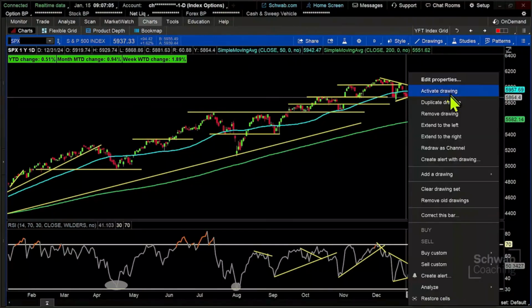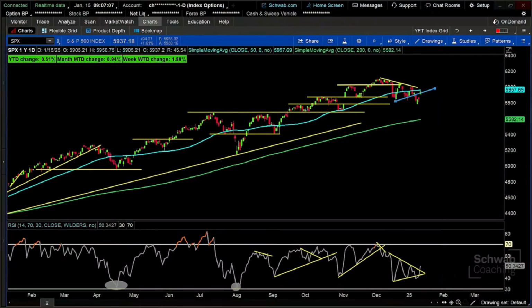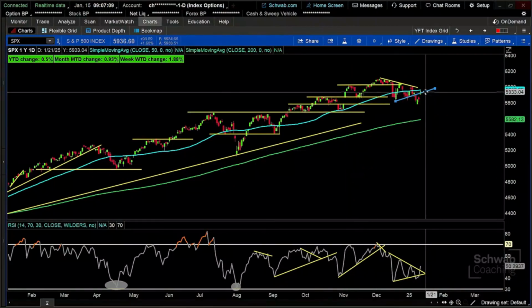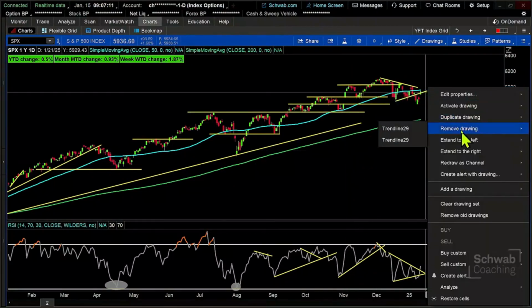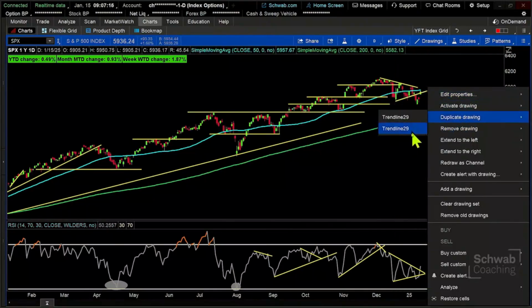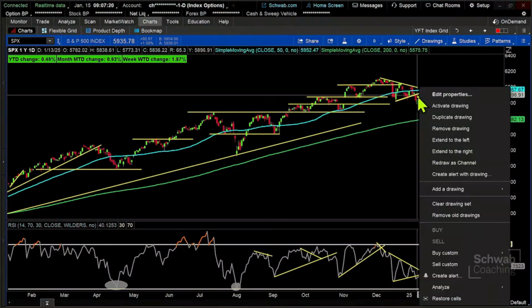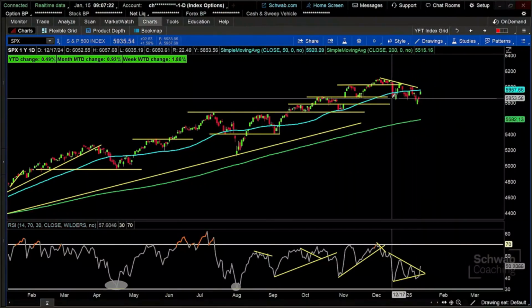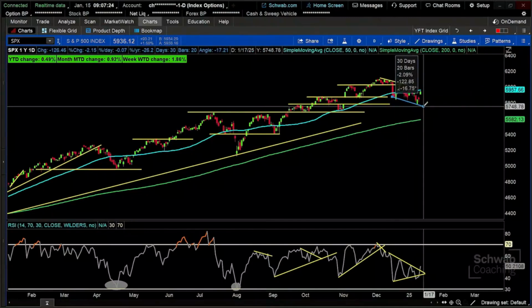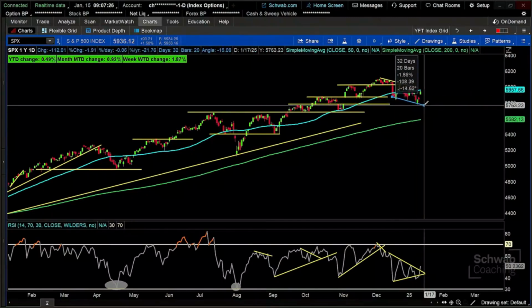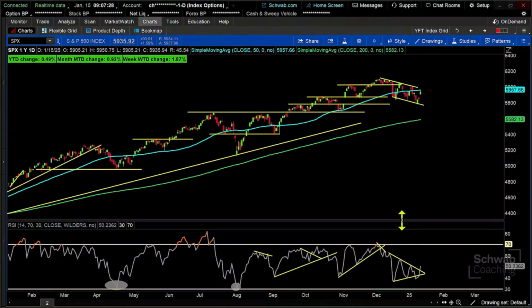And in fact, what I might do is redraw some of those. I'm going to just delete that one. I'm going to remove that one, and we're going to remove, whoops, let's come down here and we'll remove that one. And I'm going to remove this one simply because I think we could probably redraw this as a little bit more of a downward channel. We'll just kind of pull that in there.